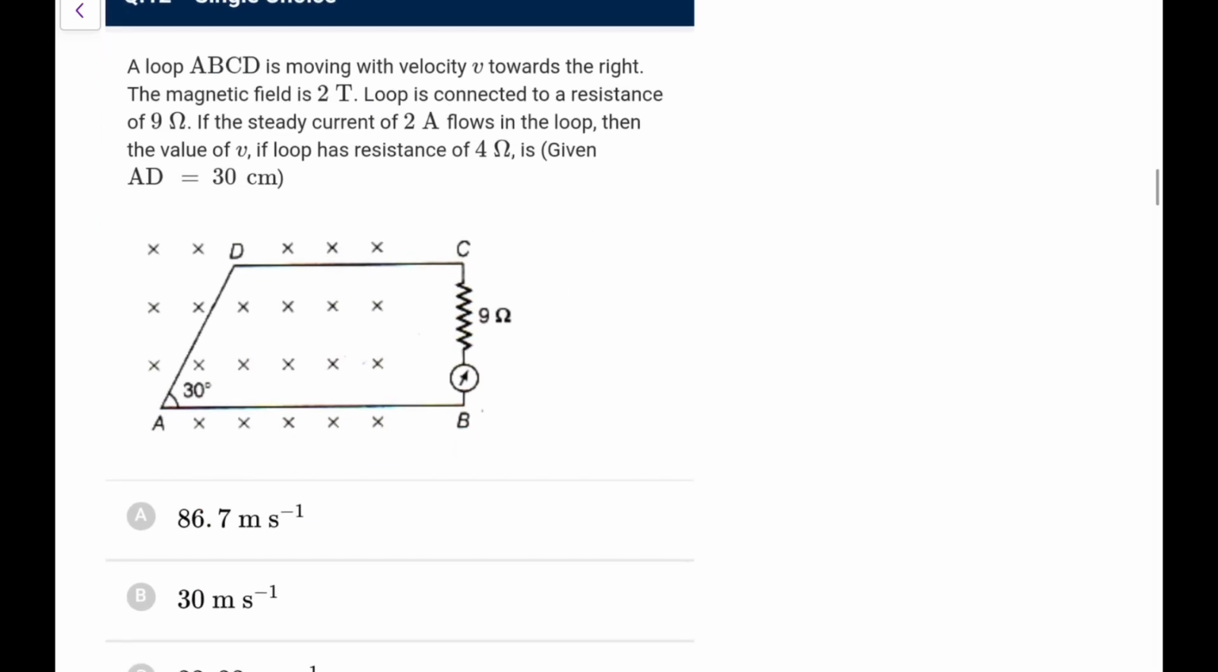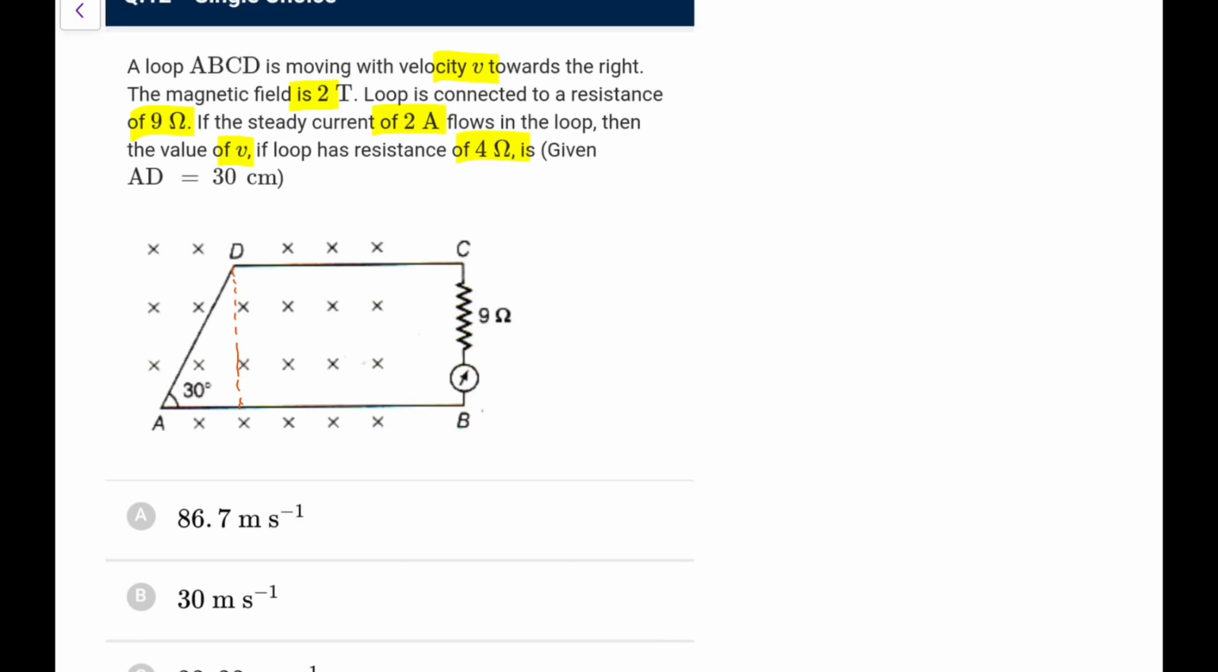Next one. The loop ABCD is moving with velocity V towards the right. The magnetic field is 2 Tesla. Loop is connected to a resistance of 9. If the steady current of 2 ampere is flowing, then the value of V if the loop has a resistance of 4 ohms. So the effective length that would be producing the EMF would be like this. So this is the length that we are talking about. So what we need to find out? We need to find out the V.